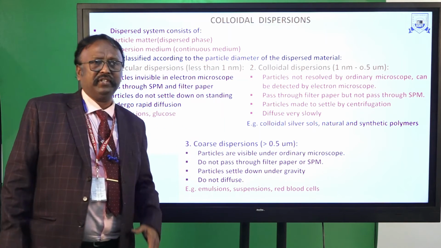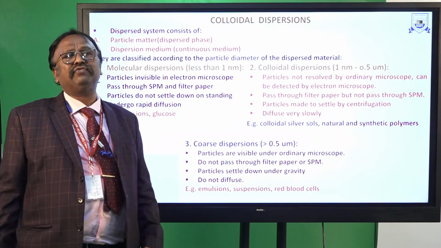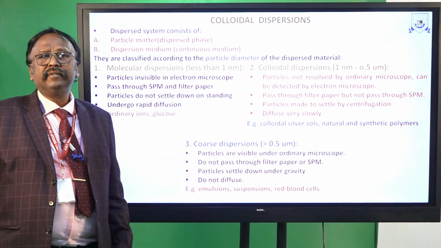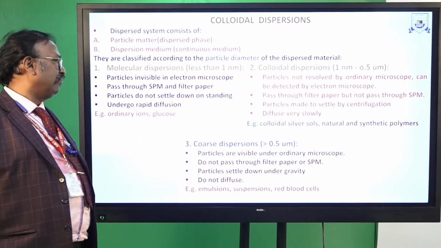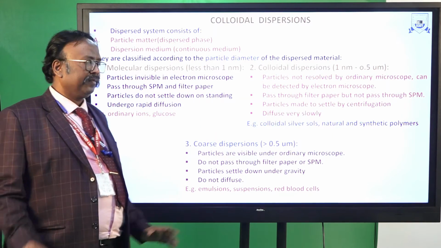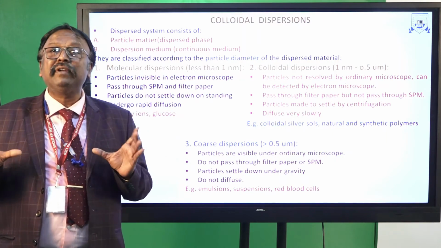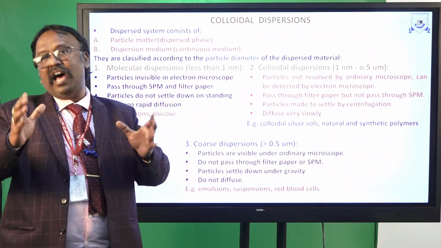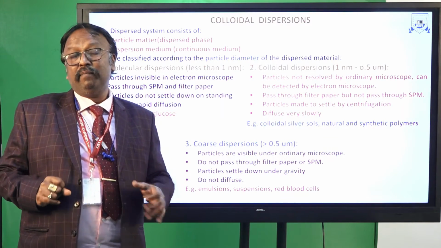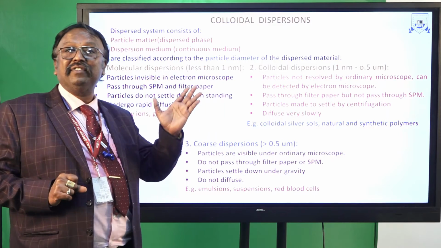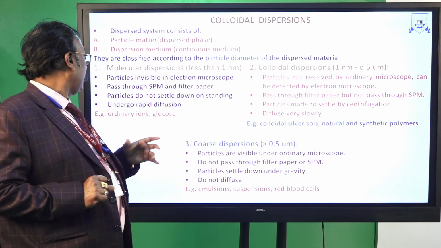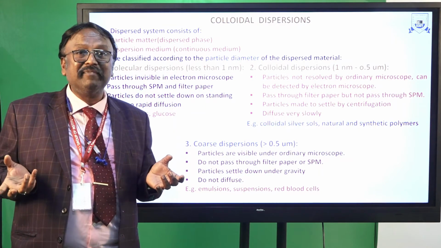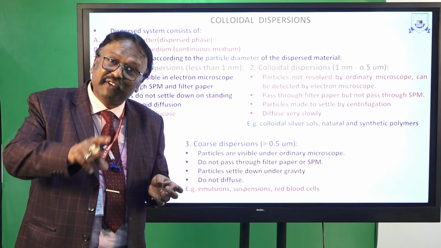Coming to coarse dispersion, the particle size is greater than 0.5 micrometer. These particles are visible even in an ordinary microscope, whereas in molecular and colloidal dispersions an electron microscope is required.